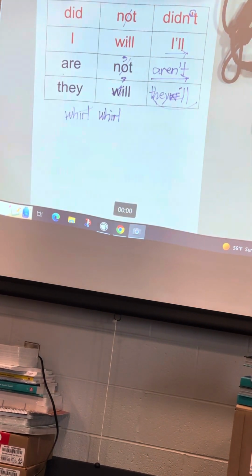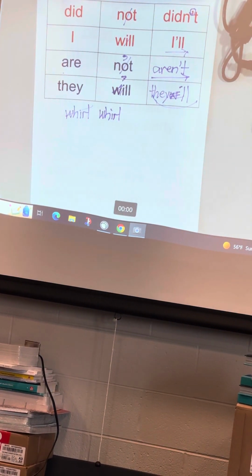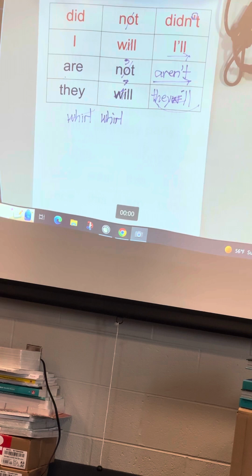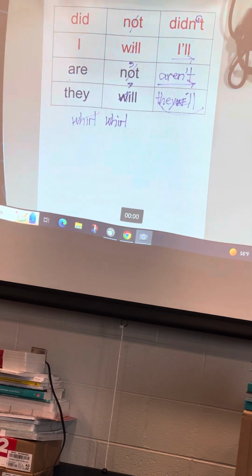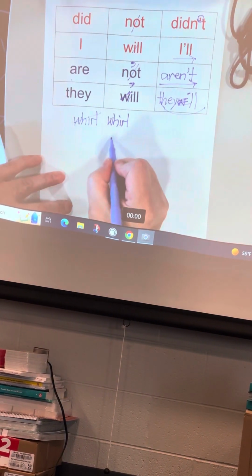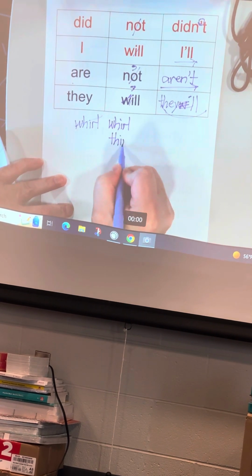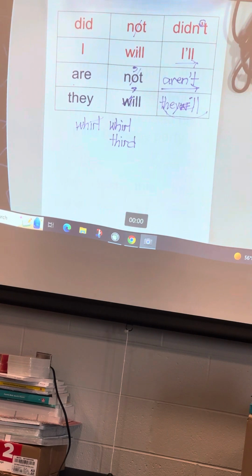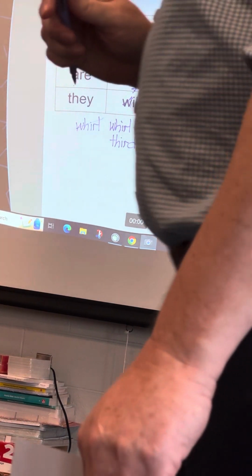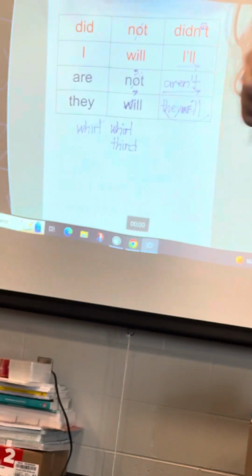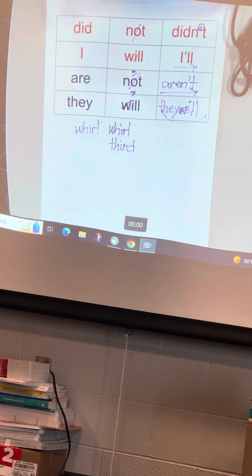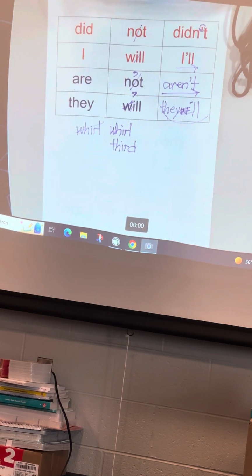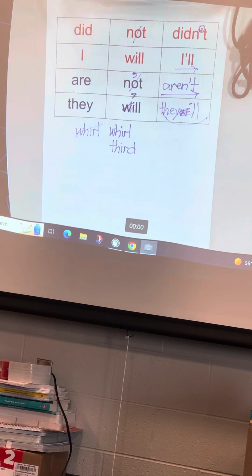As students are writing their words, you're walking around the room and giving them stars, giving them immediate feedback, correcting students who got it wrong. You might get to 4 or 5 students before you have to go back to your screen and say, here's how you spell third. Thumbs up if you got it right. If you didn't get it right, go ahead and cross it out and rewrite the whole word correctly. You're not going to get to every student every word, but hopefully by the end you would have gotten to every student and given everyone a star.